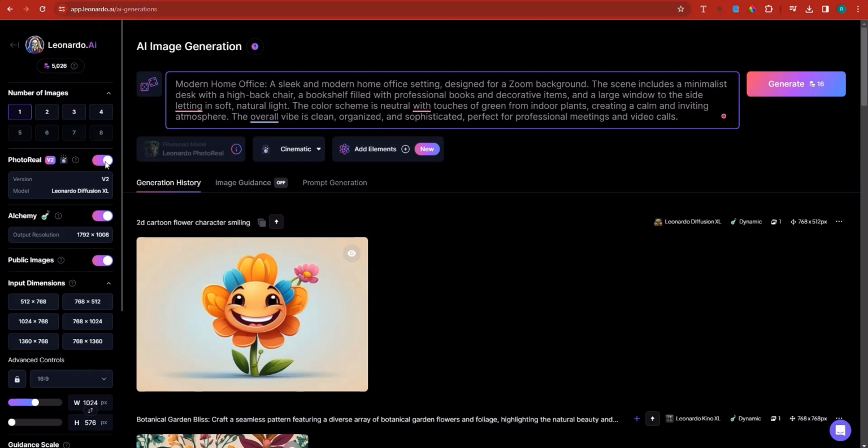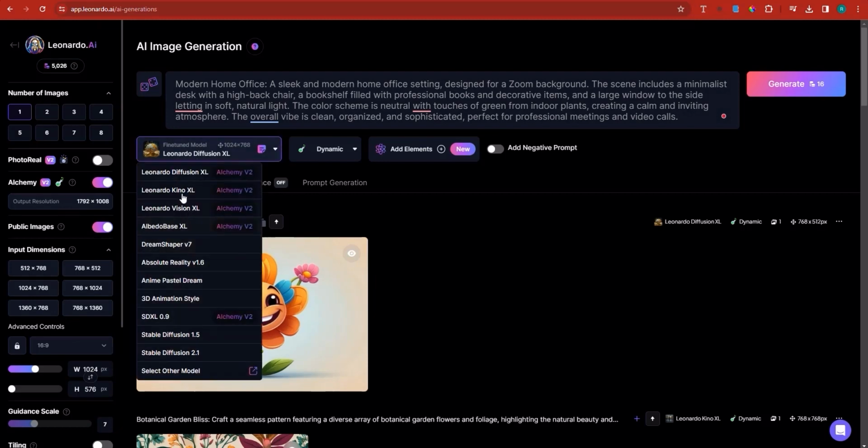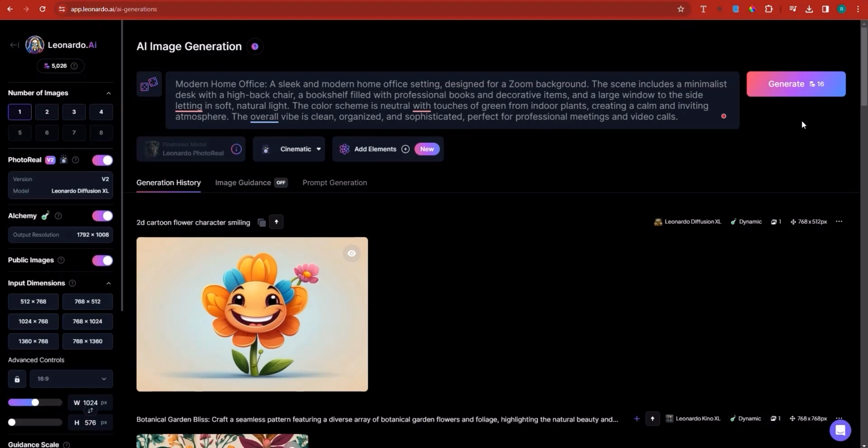Now, you also should consider that you can use a different model than photoreal. So you can use Leonardo Kino, Vision. To be honest, they'll also give you good results.